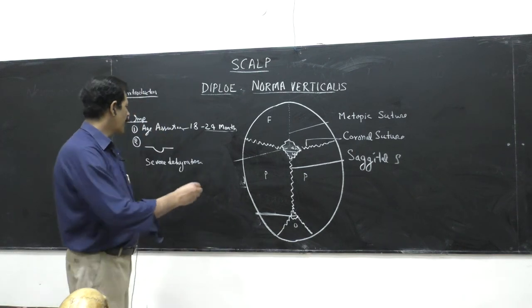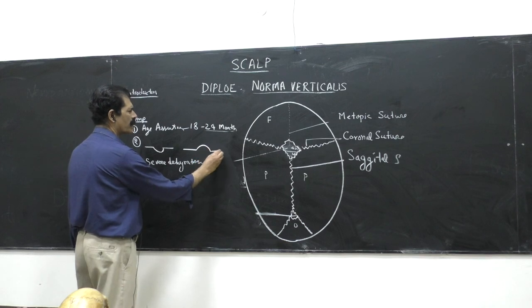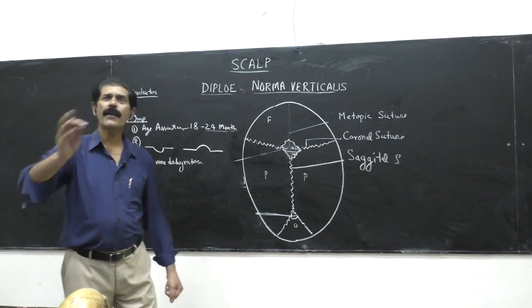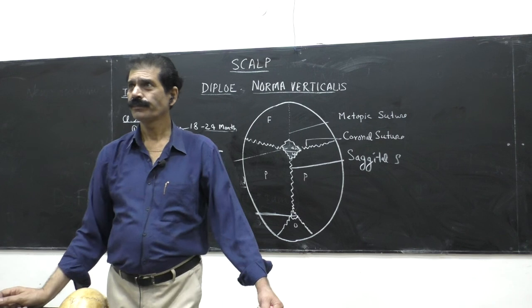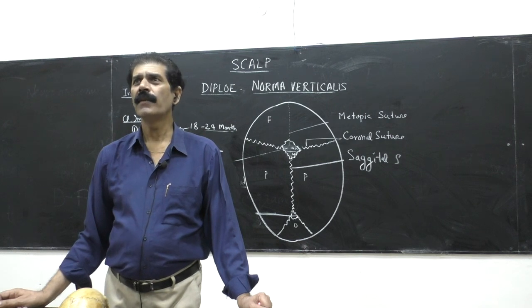Reversely, if a child comes whose anterior fontanella is bulging like this, convex upward, again it is a sign of some disease. Which disease? Anybody?